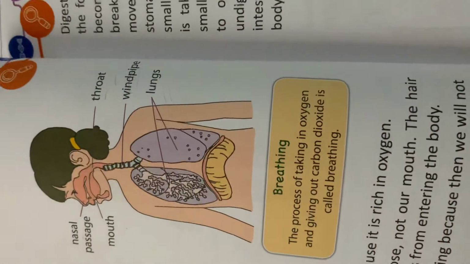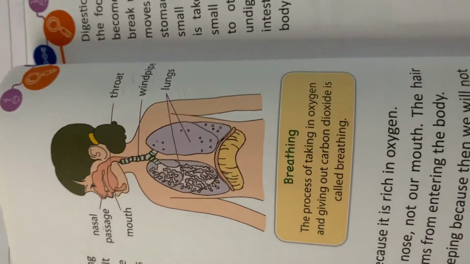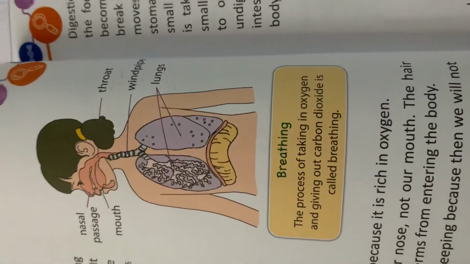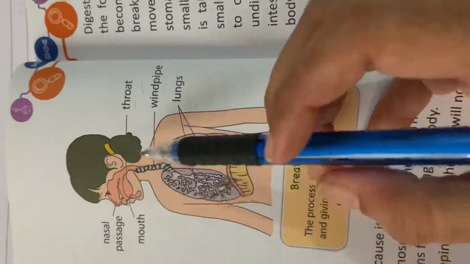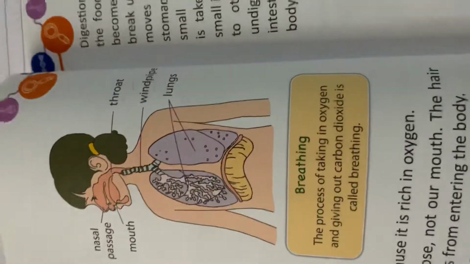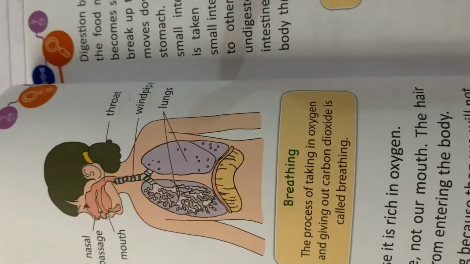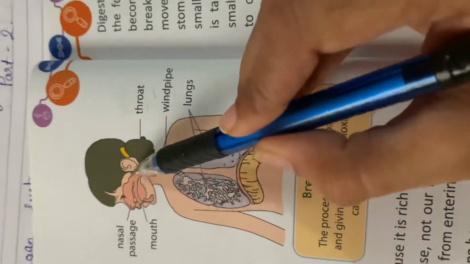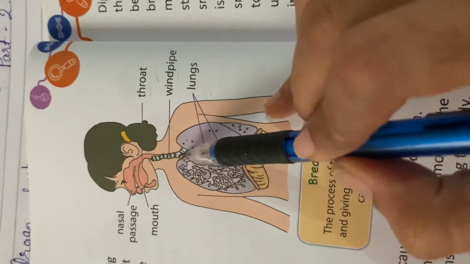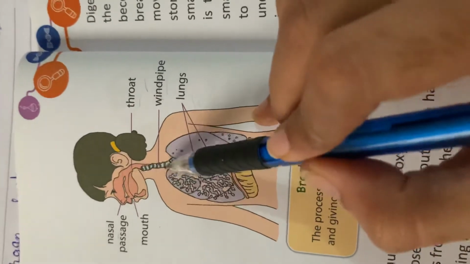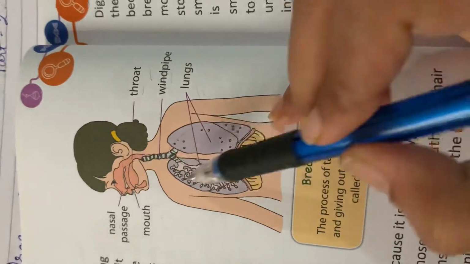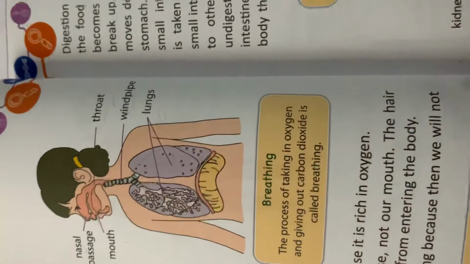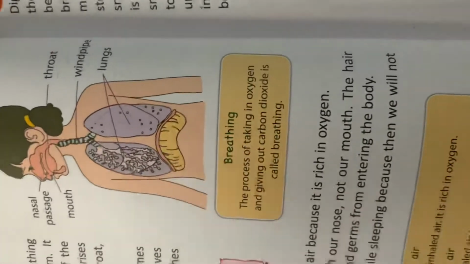We use mostly our nose and sometimes our mouth to breathe. The air moves down through the windpipe and reaches the two lungs.